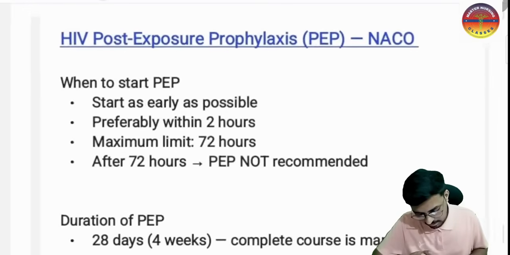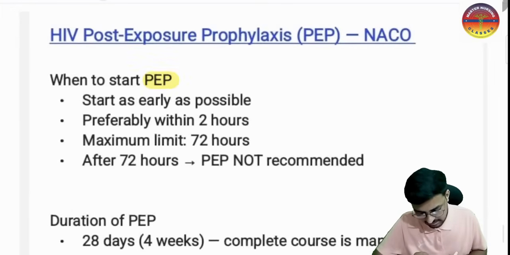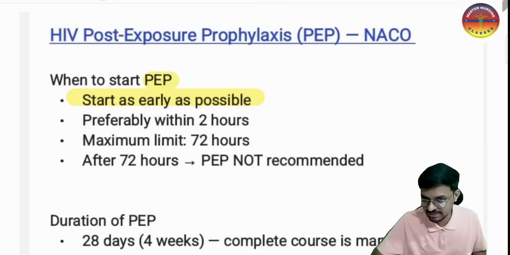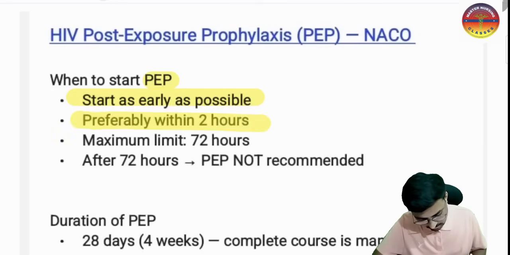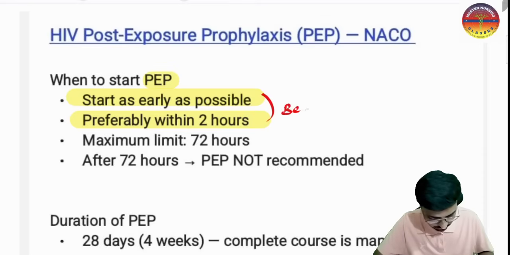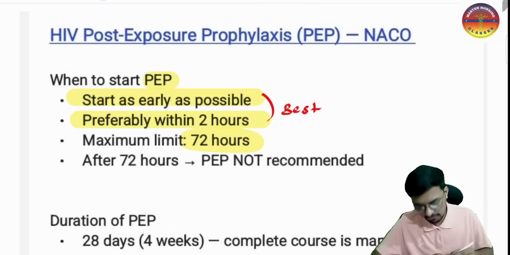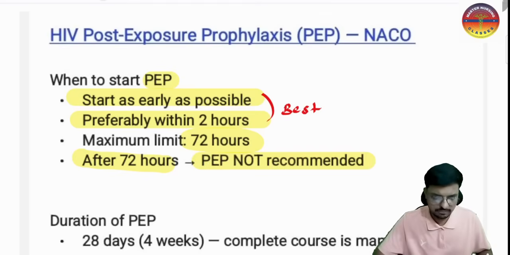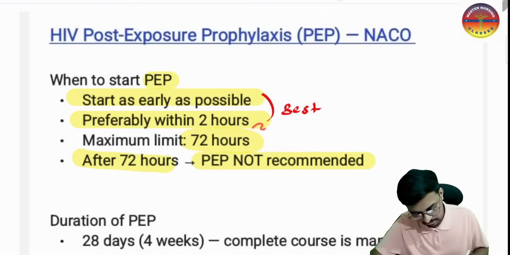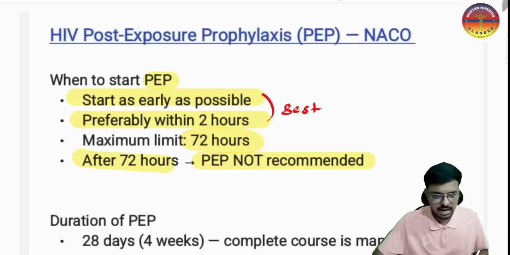Sir, when to start this one? Very important. When to start the post exposure prophylaxis? Start as early as possible is the first best answer, and preferably within 2 hours is the best. Sir, what is the maximum time limit? You can start up to 72 hours. After 72 hours, the post exposure prophylaxis is not recommended and it is not useful. So the maximum time is up to 72 hours and the best is within 2 hours. That is the HIV post exposure prophylaxis NACO guideline.